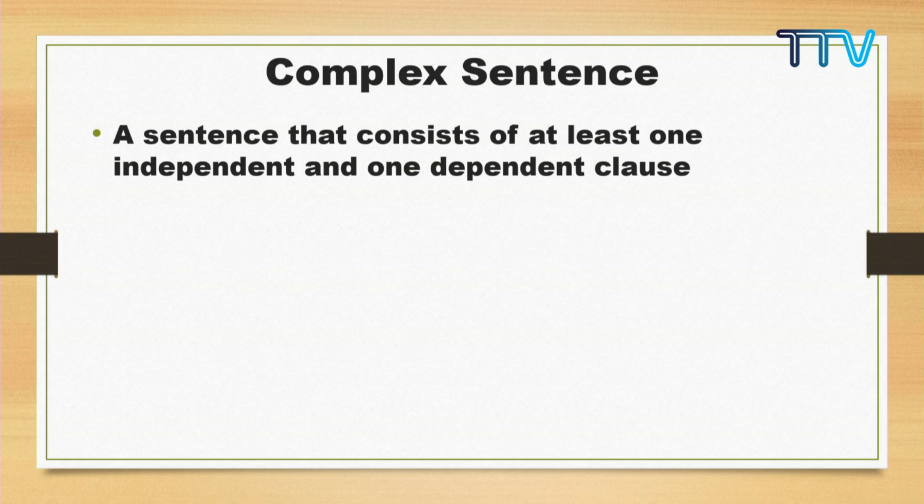Is it clear? Read the sentence again. A complex sentence is a sentence that consists of at least, I'm saying at least, that means it can have more than one. At least means minimum, right? You have to have one independent and one dependent clause. So at least one independent and one dependent clause. Does it make sense? All right, now look at the examples.